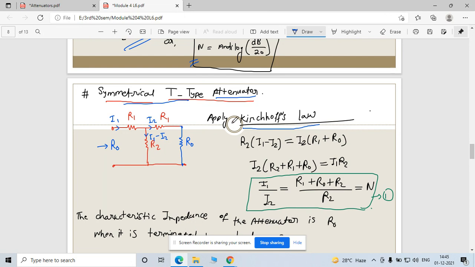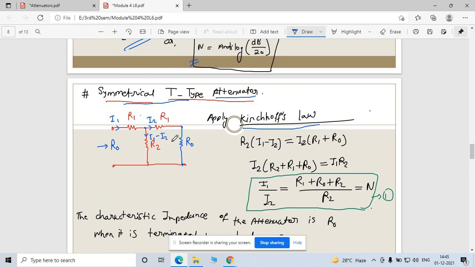So see here, apply the Kirchhoff law to this circuit. What is the current flowing from the first side? It is I1, and what is the current from the second port? Apply KCL here. I1 is entering this node and I2 is leaving this node. So the current flowing through this node is I1 minus I2, right?